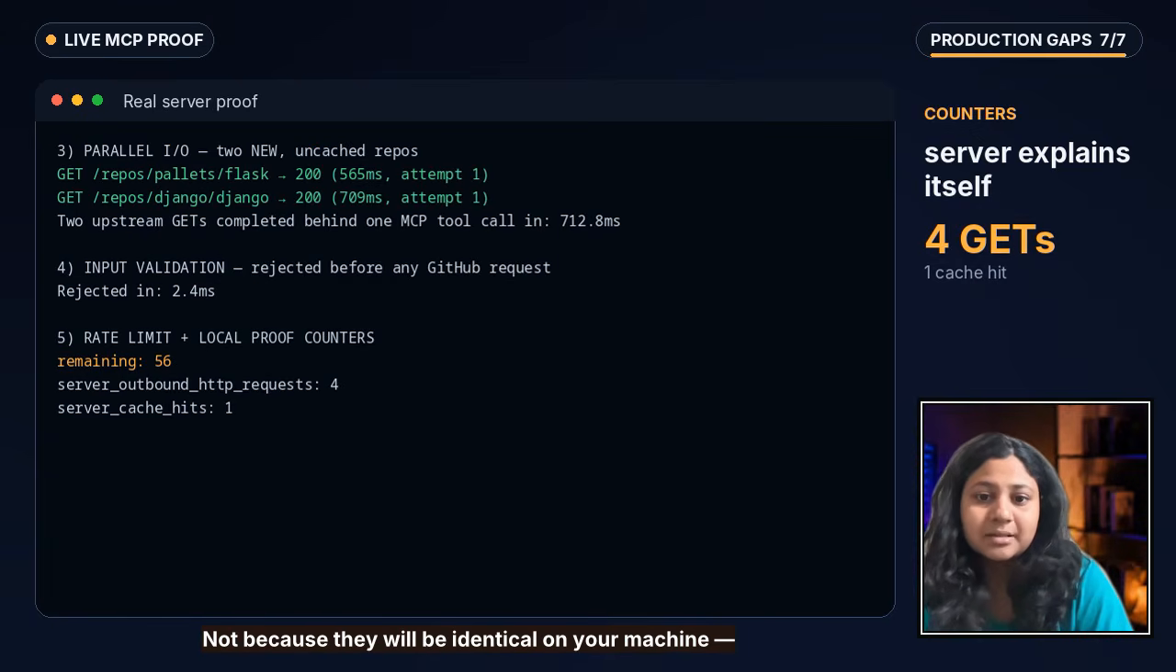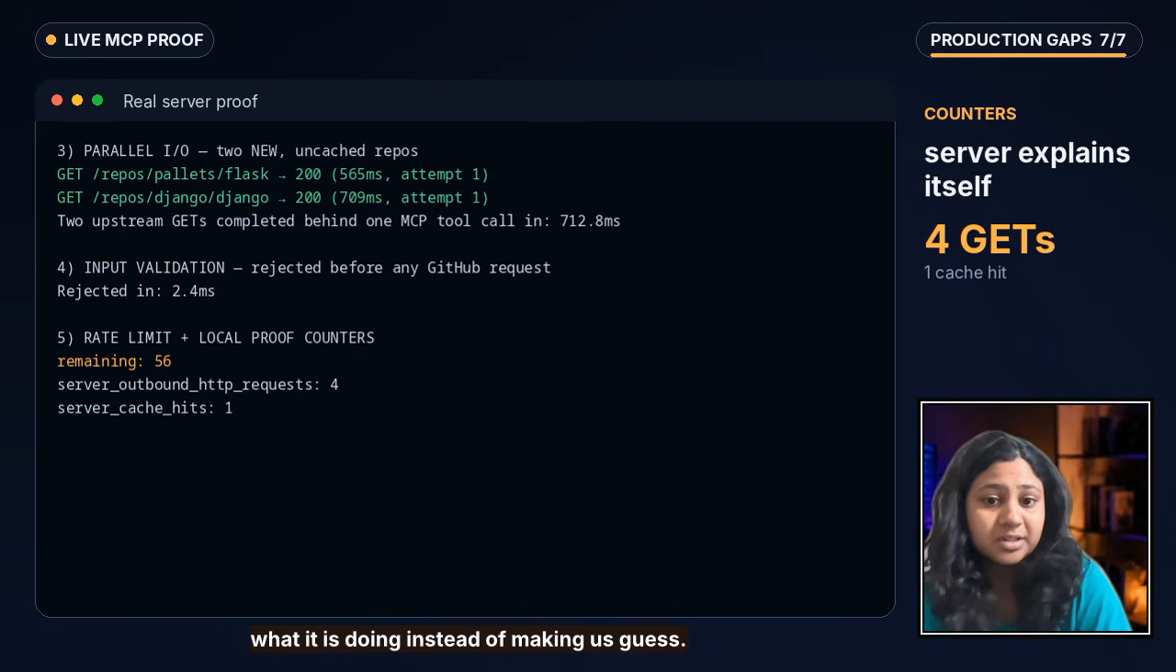Those numbers are the part I care about here mostly, not because they will be identical on your machine, they won't, but because the server can now explain what it is doing instead of making us guess everything.